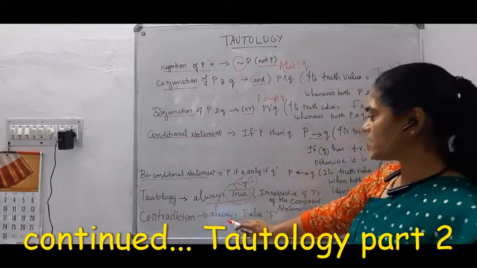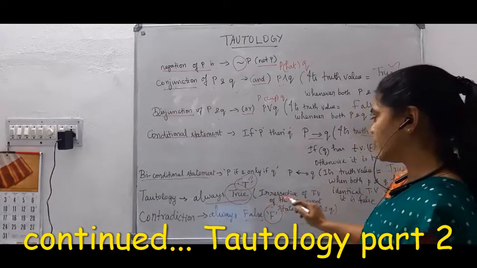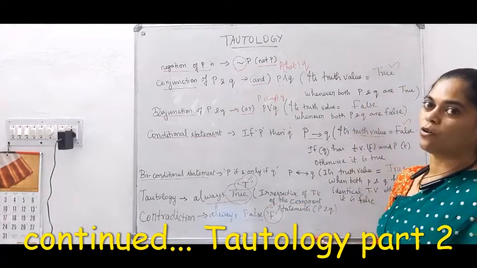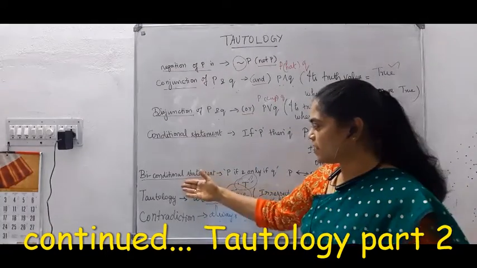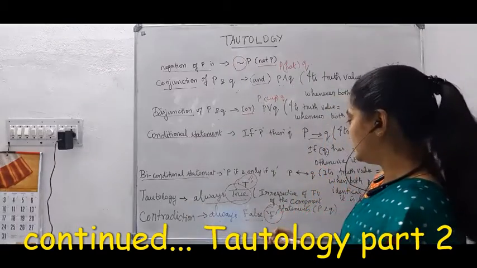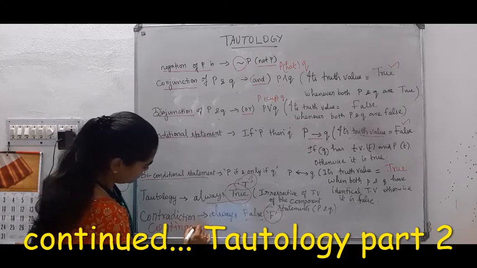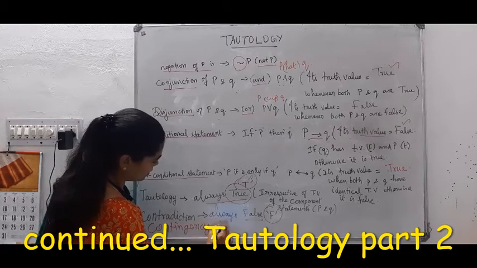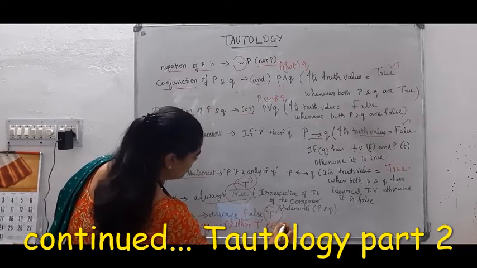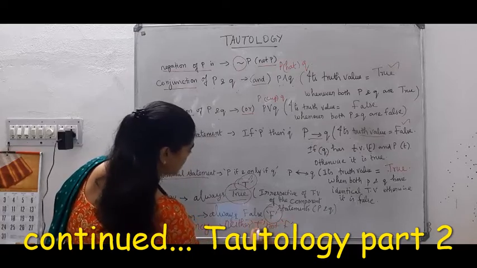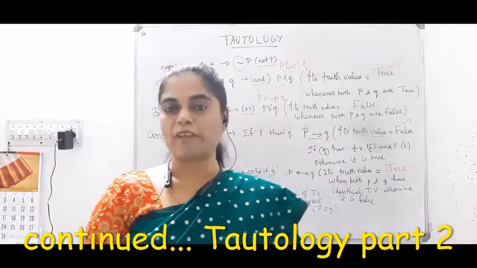Contradiction is represented by the letter F. It is always false irrespective of the truth values of its component statements. Suppose the given statement is neither a tautology nor a contradiction, then it is named a contingent statement. Neither tautology nor contradiction, this is a contingent statement. Then we'll see all the conditional statements and get into the problems.